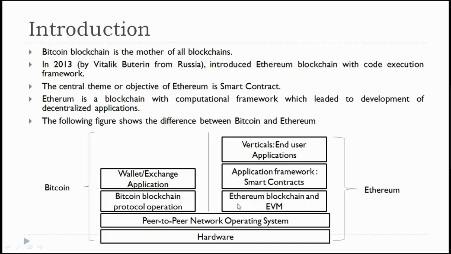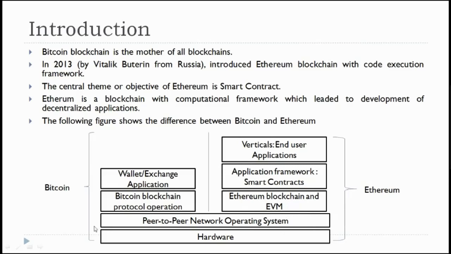Because of the availability of the EVM, Ethereum is more flexible and can be installed on any computer and work with the Ethereum blockchain.